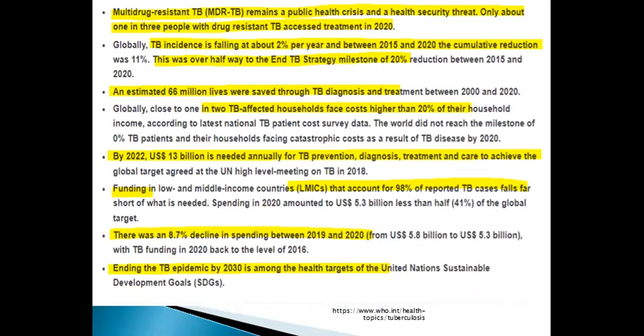Globally, TB incidence is falling at about 2% per year, and between 2015 and 2020, the cumulative reduction was 18%. This was over halfway to the End TB Strategy milestone of a 20% reduction between 2015 and 2020. Globally, close to one in two TB affected households face costs higher than 20% of their household income. Funding in low and middle income countries, which account for 98% of reported TB cases, falls far short of what is needed, and there was also an 8.7% decline in spending between 2019 and 2020. But ending the TB epidemic by 2030 is among the health targets of the United Nations Sustainable Development Goals.